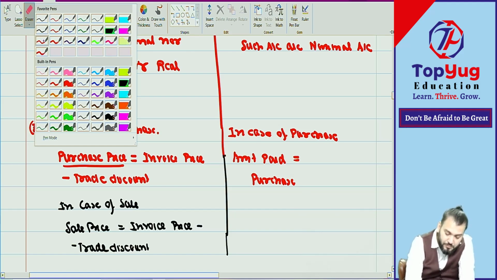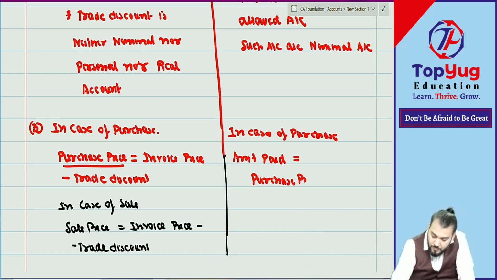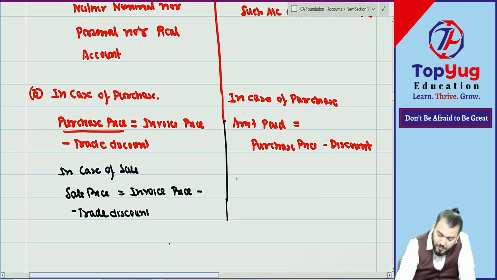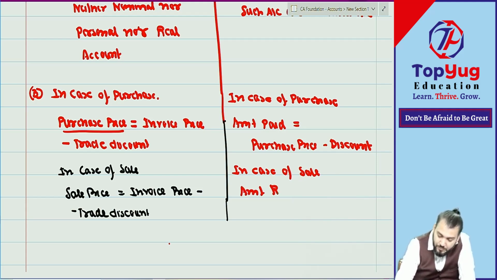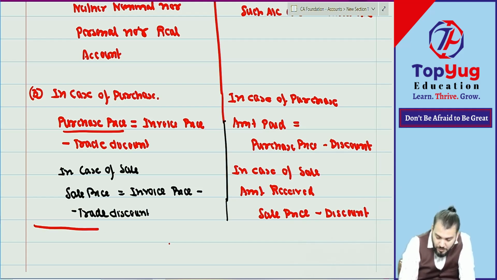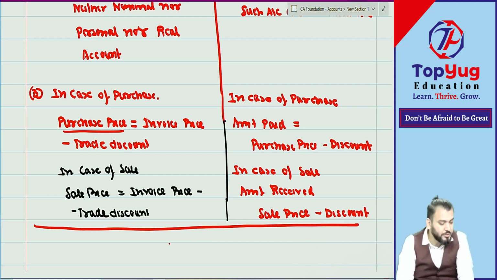Very good. In case of sale, amount received will be equal to what? Sale price minus discount allowed. Understood? Yes, sir, understood.